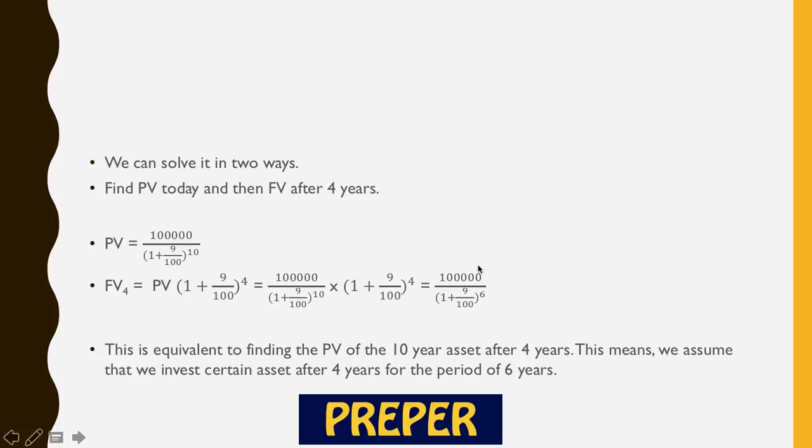So if you see, the end result becomes 1 lakh divided by (1 plus R by 100) raised to power 6. So this is the difference of 10 minus 4, right? So this means that what we are trying to find is the present value of our investment after 4 years, right? So this assumes that we have some amount which we invest after 4 years, and it should give us an amount of 1 lakh after 6 years, right? So this is how we do it.